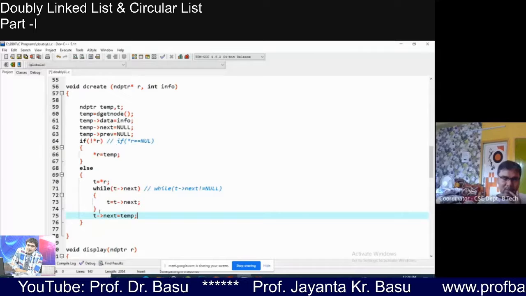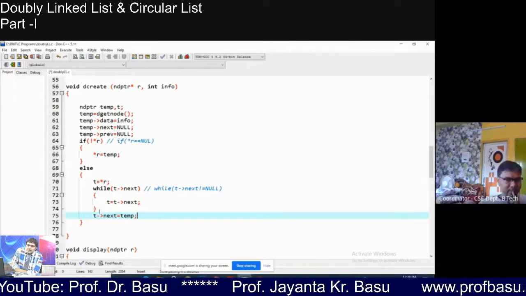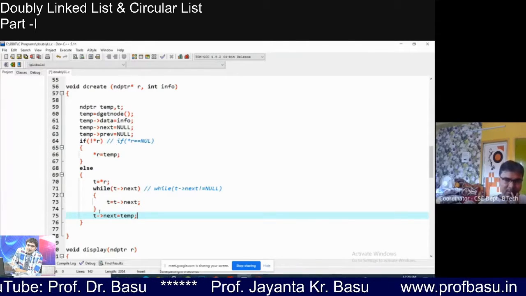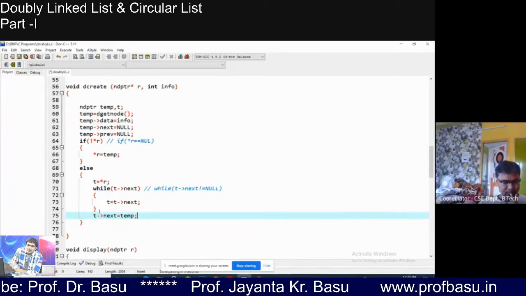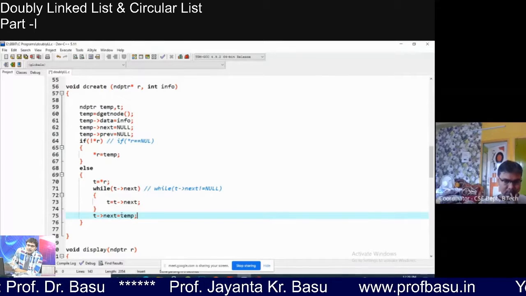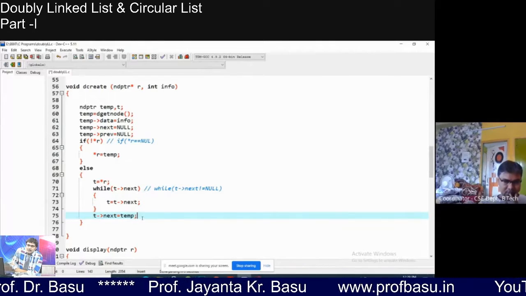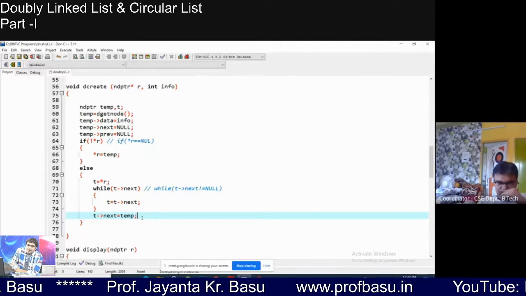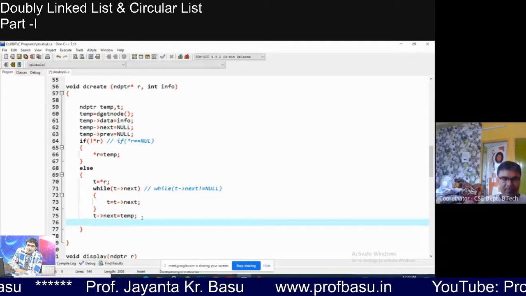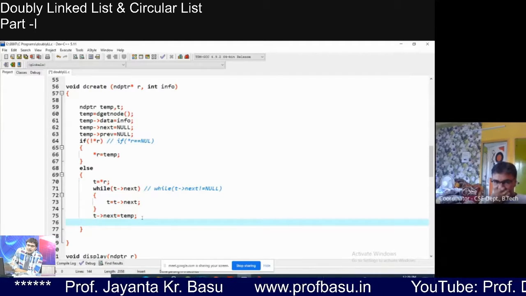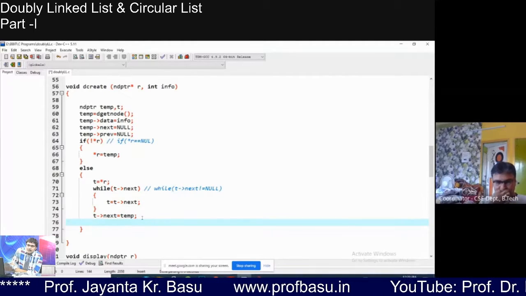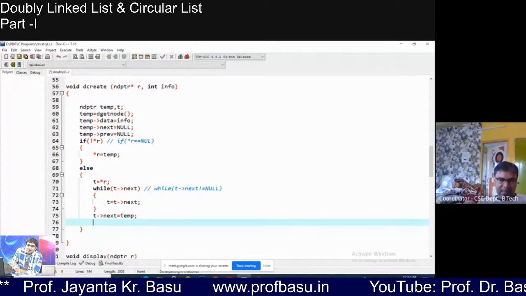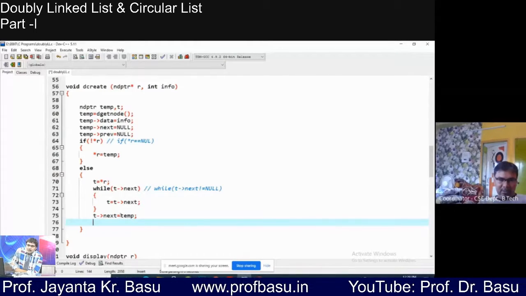Only this you can create, and just here when you are going to add a node, what more change do we need to do? Anybody will answer? What more change we need to do? Here another statement we have to insert. After we reach the end of the list, we are adding the temp what we have created, right?